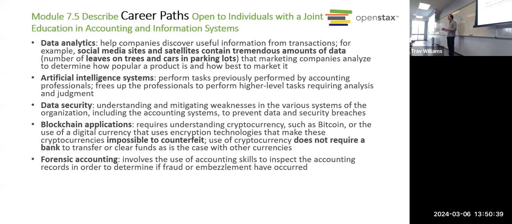So we've gone over accounting information systems, special journals, subsidiary ledgers. Now we'll talk about career paths. This is for folks that have an interest both in accounting and information systems. I think I mentioned on Monday, that's a really powerful combination, right? So what are some things you could do? You could do data analytics, which is huge today. There's so much demand for people that know how to manage, interpret, analyze data.